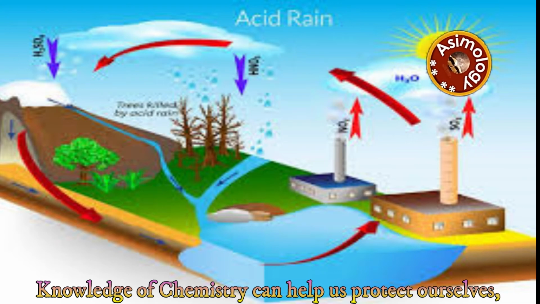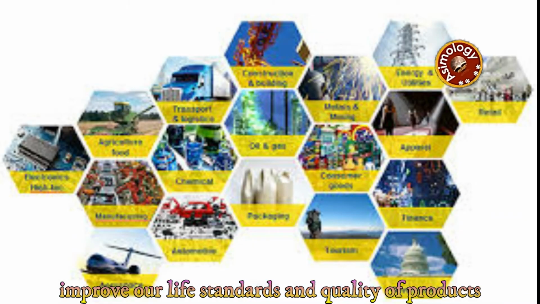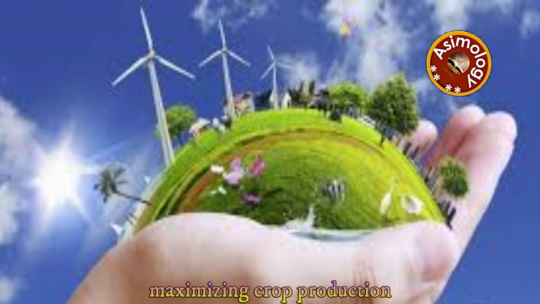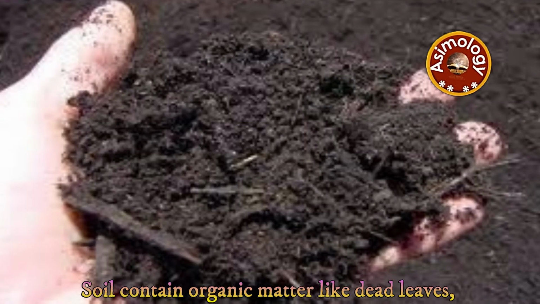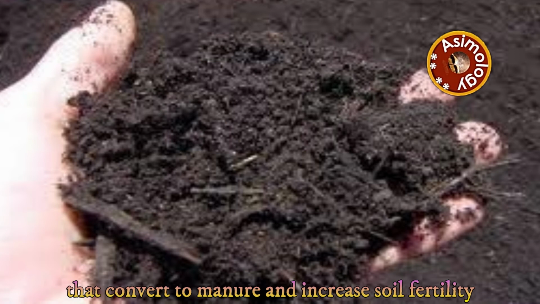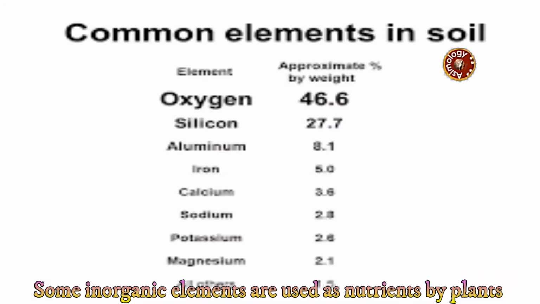Knowledge of chemistry can help us protect ourselves, improve our living standards and quality of products. Agricultural chemistry can help us to improve soil fertility, maximizing crop production. Soil contains organic matter like dead leaves, food remains and dead animals' body parts, that convert to manure and increase soil fertility. Some inorganic elements are used as nutrients by plants.